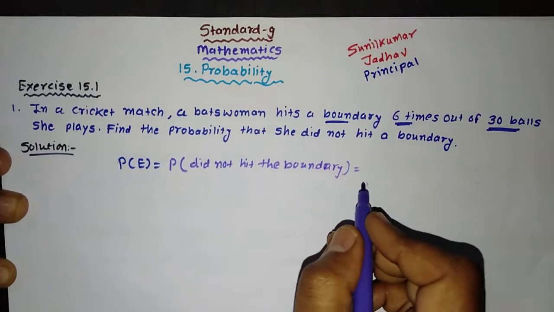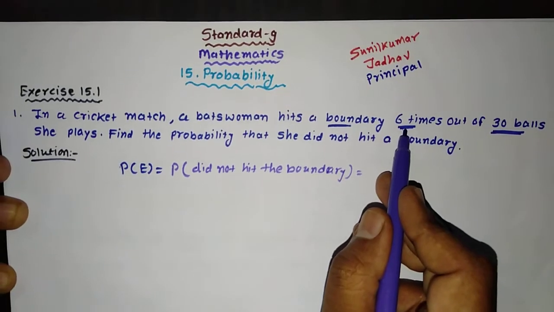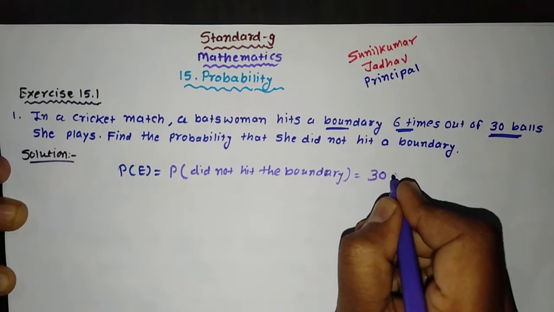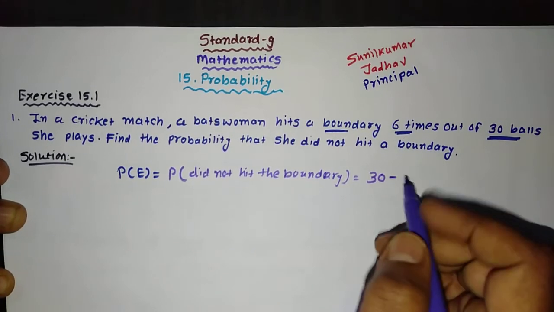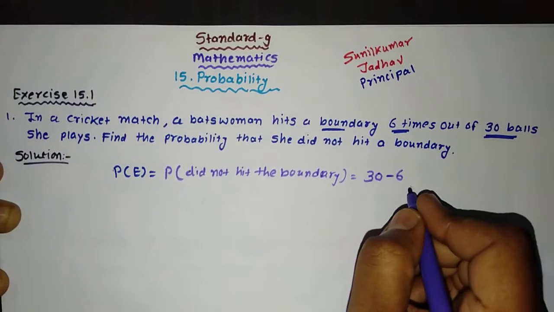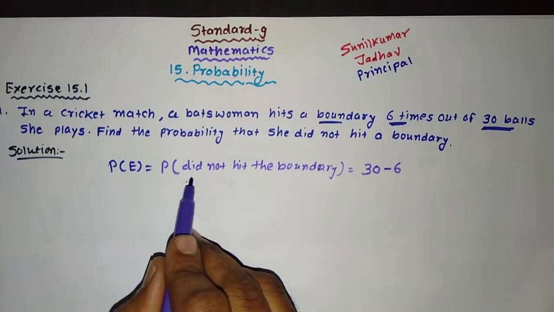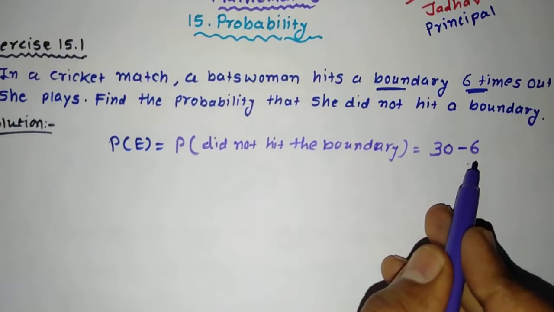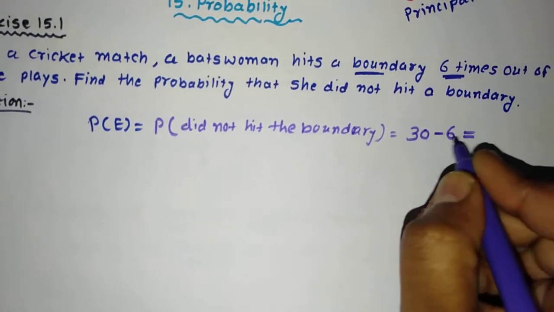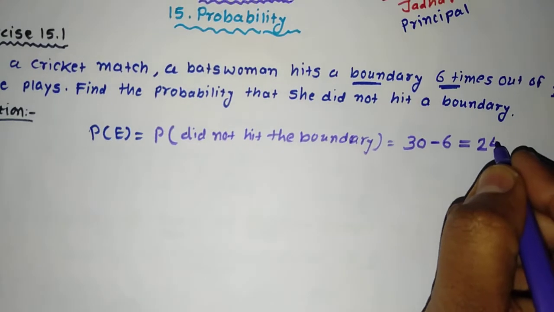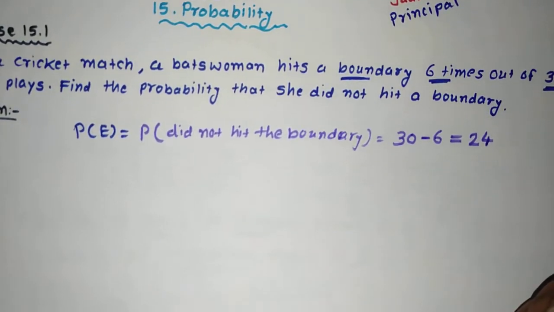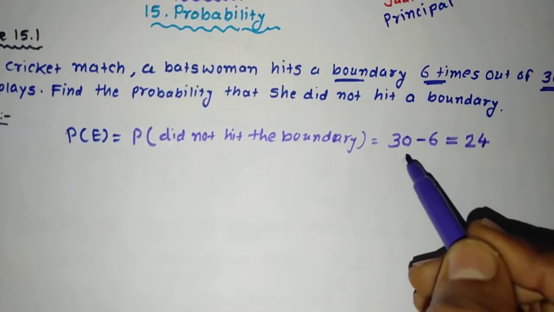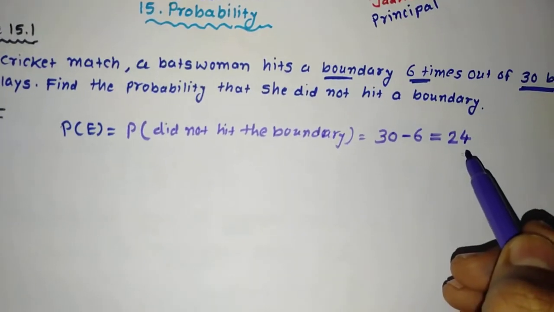Out of 30 balls, how many times did she hit the boundaries? That is 6 times. So the number of total balls is 30, out of which 6 times she hits the boundary. That means 30 minus 6. So the number of times she did not hit the boundary is 30 minus 6, which is 24, because she hits the boundary for 6 times.